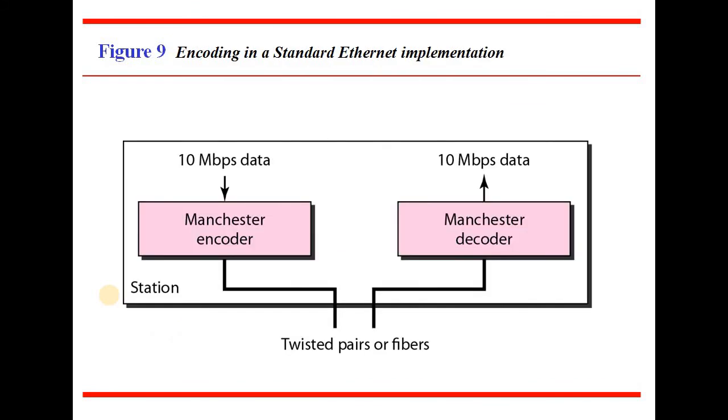Now, encoding in a standard Ethernet implementation. This is how the standard Ethernet implementation is used with twisted pair or fiber. 10 Mbps data is fed into the Manchester encoding. Manchester encoding creates the encoded data for the twisted pair. Similarly, for the 10 Mbps data, for the encoder and decoder, we are using the method called Manchester encoding.